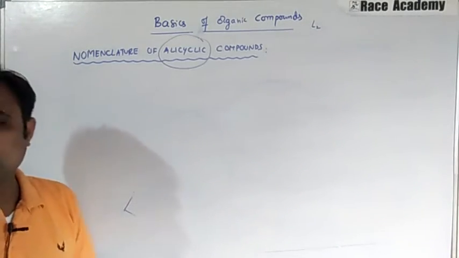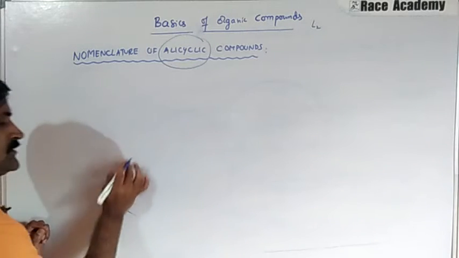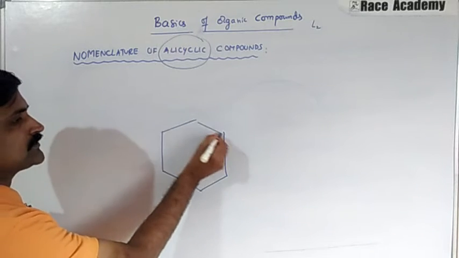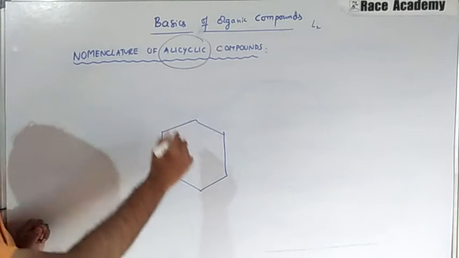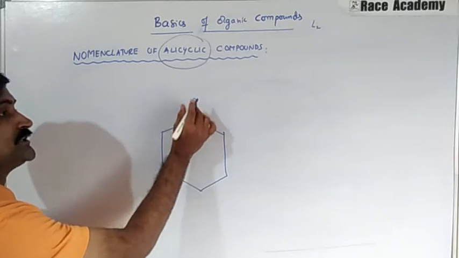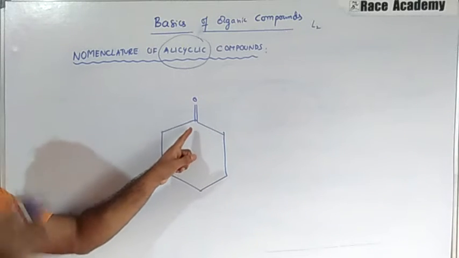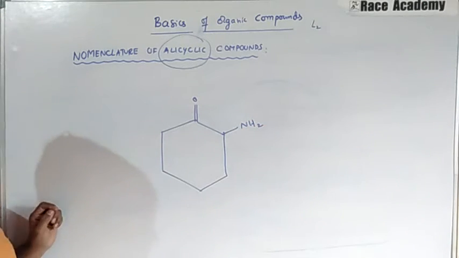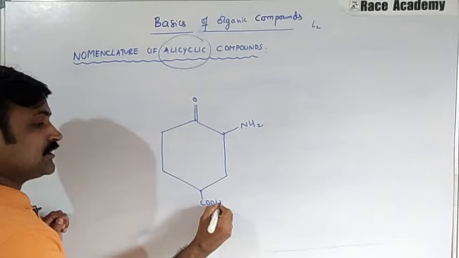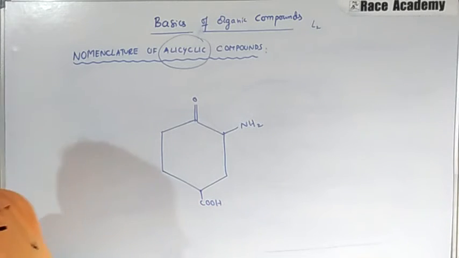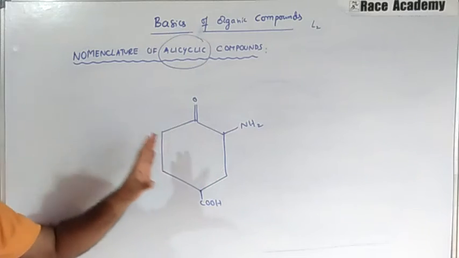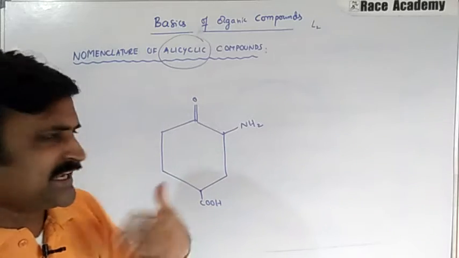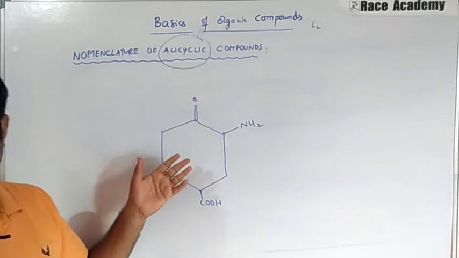Now we will talk about another example. Like this, we have a functional group in the ring itself. To the ring itself we have a double bond on the ring carbon, which means a ketone is in the ring itself. Here, one more functional group is attached, NH2, and COOH is attached here, like this. So we have a 6-membered ring in this example, with many functional groups. Here 3 functional groups are there.